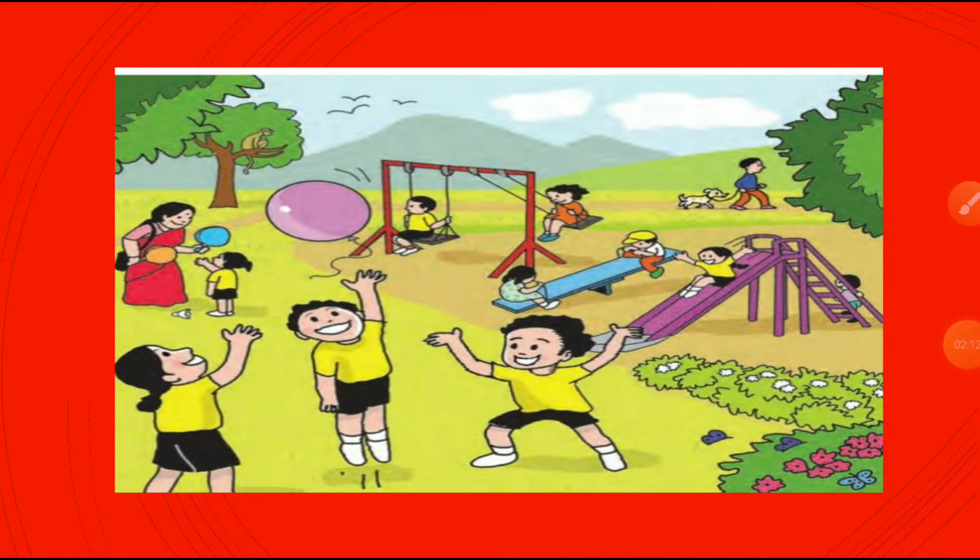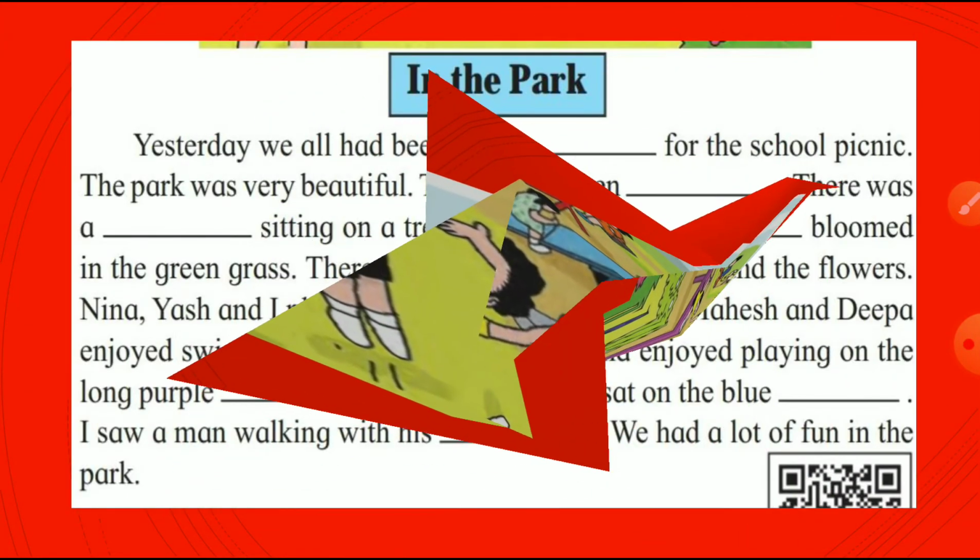So in this picture, students, this is a picture of a park. Here is a tree, and on the tree there is a monkey, flowers, butterflies. You can see the balloons. Two kids are playing with balloons. Swing, slide, seesaw. Okay, so let's try to solve the answers.